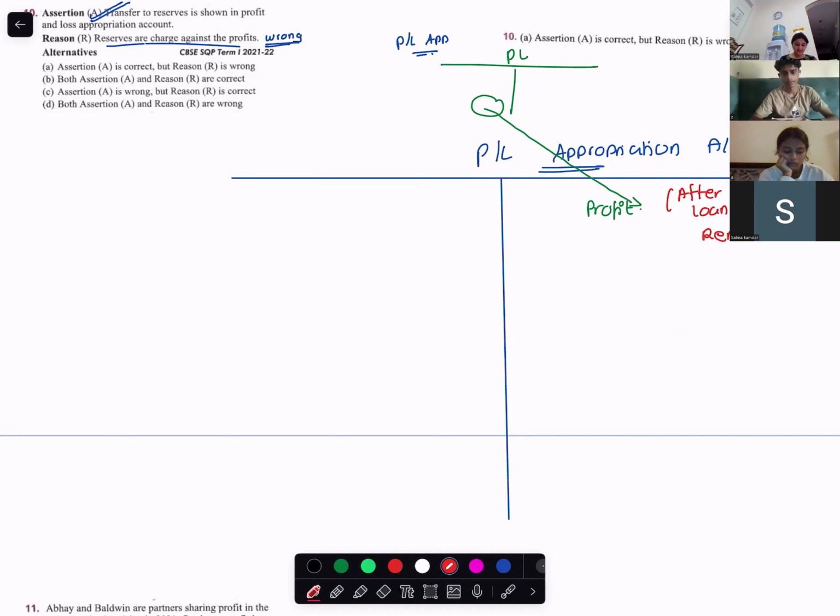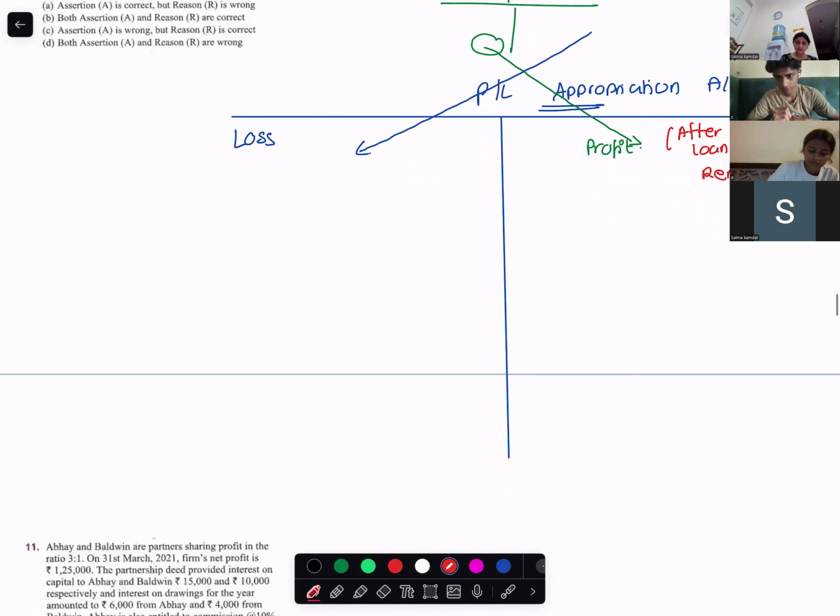Right. If there is a loss, where would it appear? On the debit. So this would come from here. Yes, miss. Then the profit and loss we brought down. After that, what are the things that come in the appropriation account? Then appropriation of profit, there is reserves, salary, and over here interest on capital.